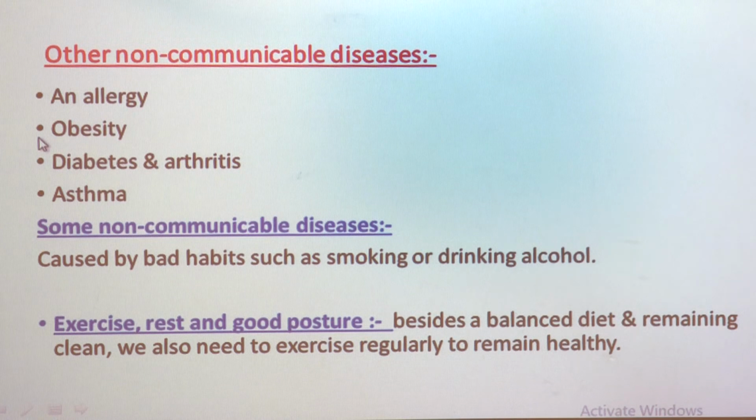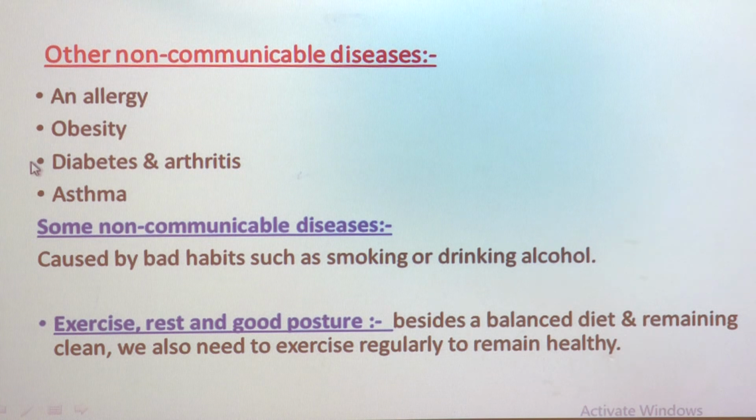That means the weight of our body increases. Fatty food means food which contains a large amount of fat. Then we can get a disease like obesity.